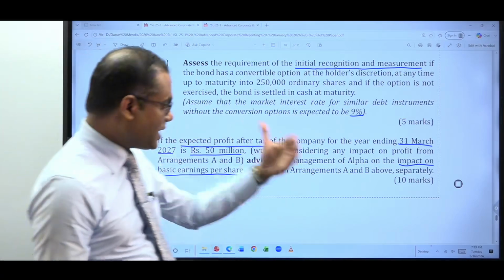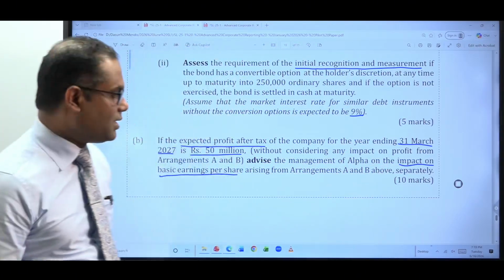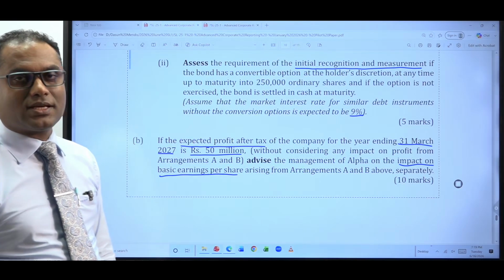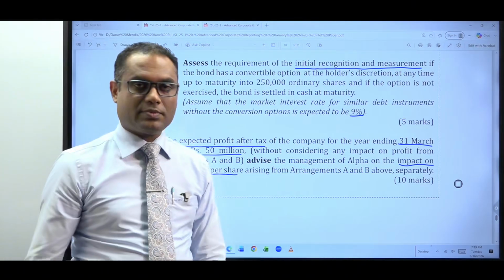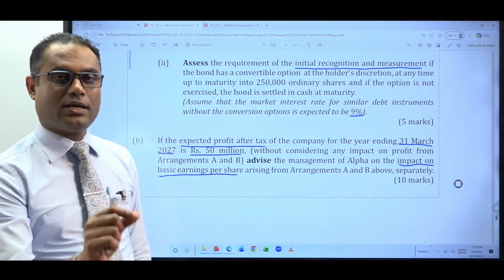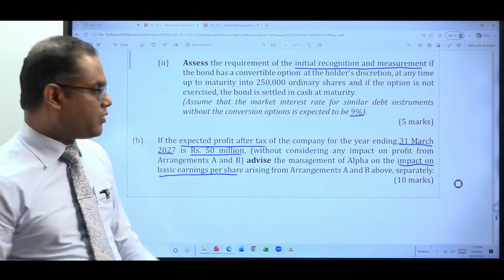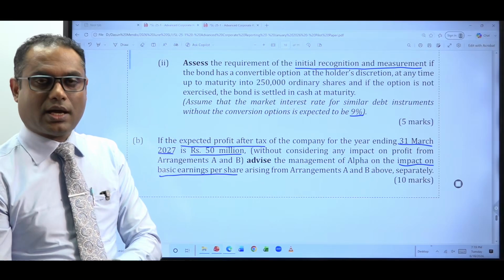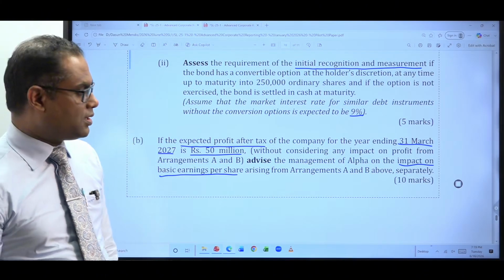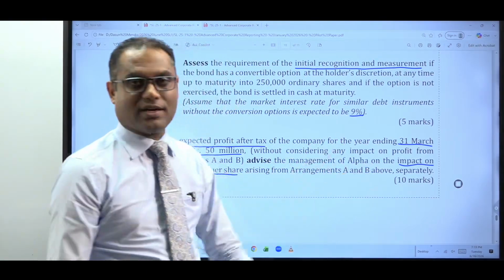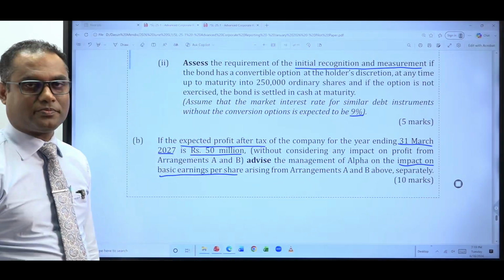Thereafter, we have to independently, separately take arrangement B and explain yet again what is the impact on the basic EPS. Because without taking any arrangement A or B, what was the basic earning per share? 50 rupees per share. Now we looked at in arrangement A, it will come down to 39 rupees and 78 cents. What if not arrangement A, if arrangement B is implemented?